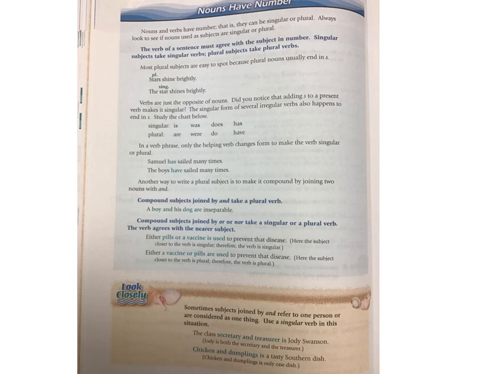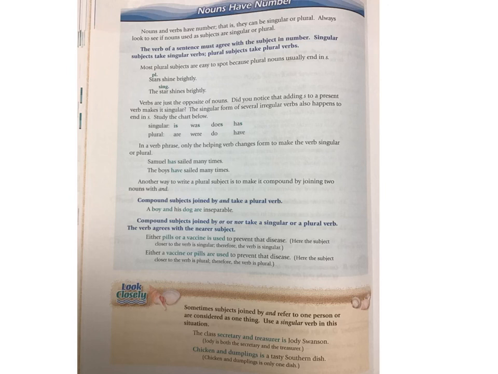Study the chart below. Now, keep in mind, sometimes there's a discrepancy to the rule. Sometimes it's referred to as an irregular verb form. But we'll look at more of those as we go. For example, singular is, was, does, and has. Plural are, were, do, and have. Okay? This isn't that hard.